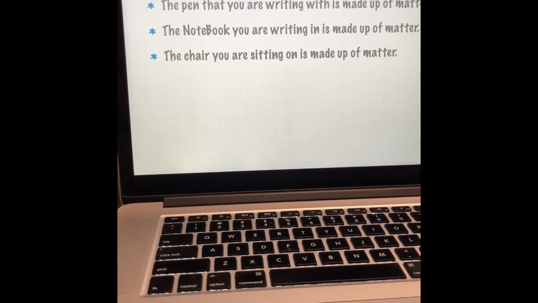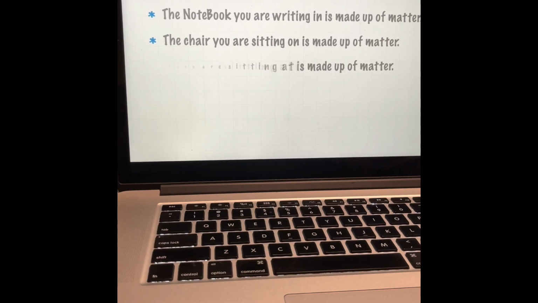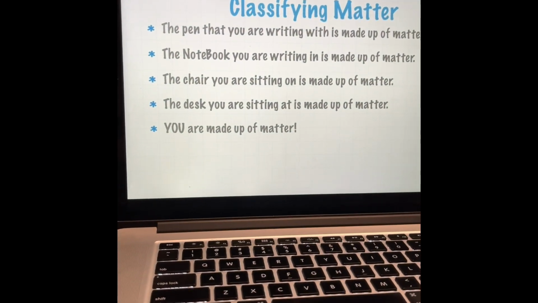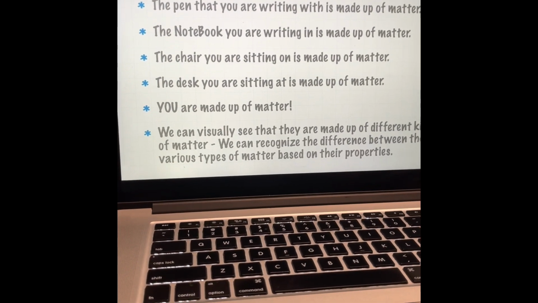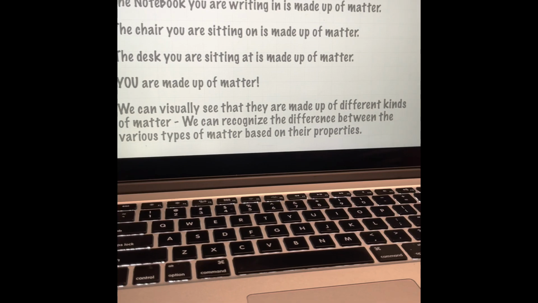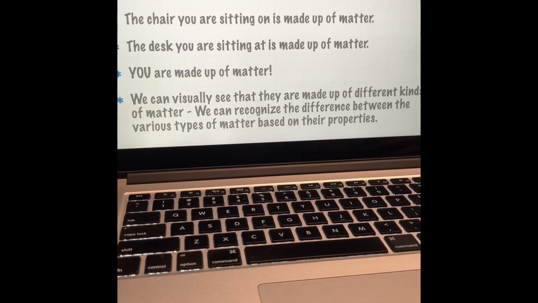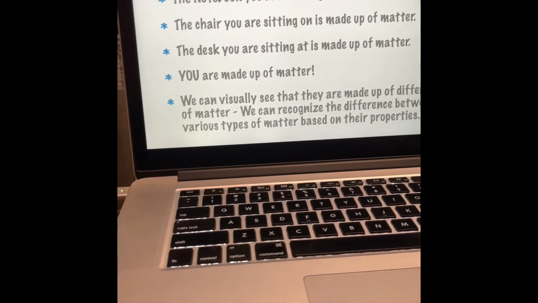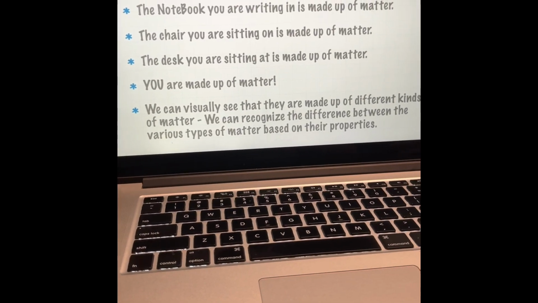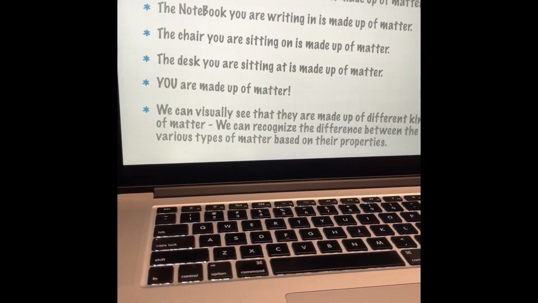The chair you are sitting in is made up of matter. The desk you are sitting at is made up of matter. You are made up of matter. We can visually see that they are made up of different kinds of matter. We can recognize the differences between the various types of matter based on their properties.